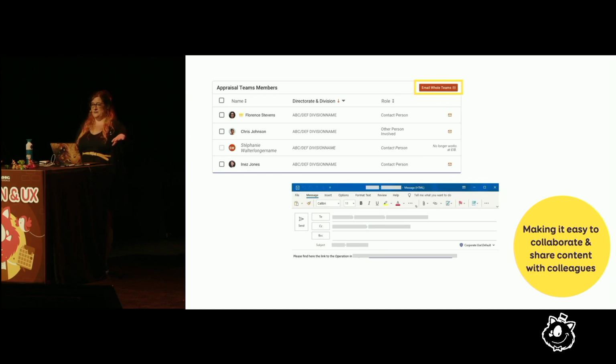And one thing that they loved, this very simple feature that we implemented, is we have a page with the whole team. And today they have to manually go into, how is it called, Outlook, put the name of the people in the team to send an email. We did, you know what, we can do a link with that. So what we have with the team table is you can either send an email to the whole team or individually. And the email is already prepared where we have the subject, which is the name of the operation, all of that. And then you have the link directly. And that's one of the features they love the most.